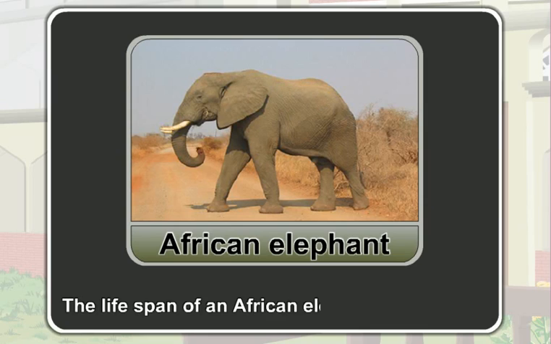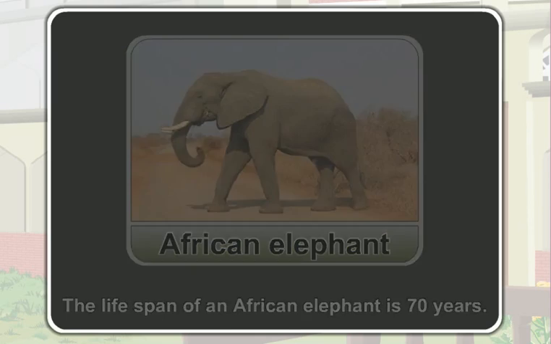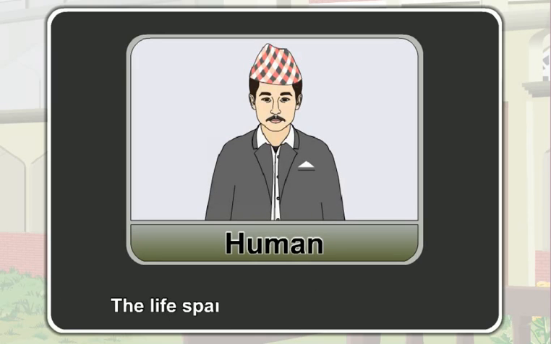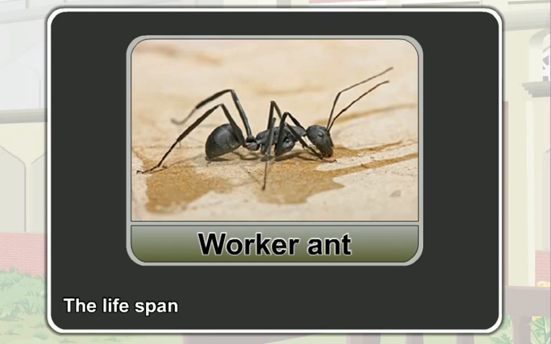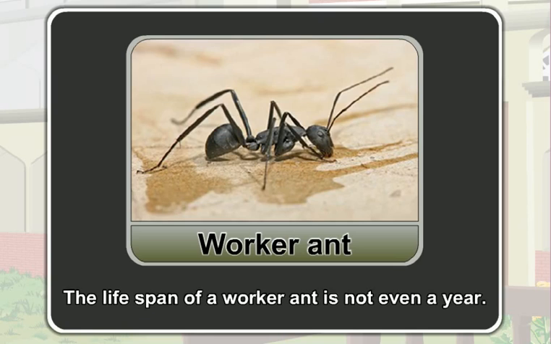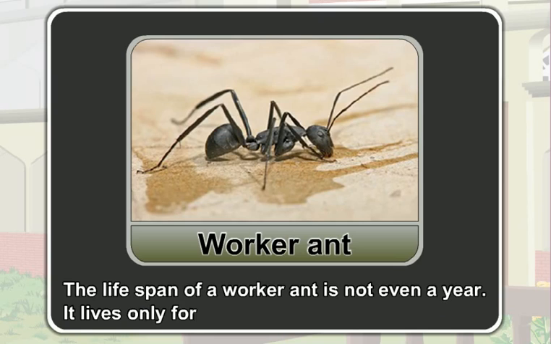The lifespan of an African elephant is 70 years. The lifespan of a human is 80 years. And the lifespan of a worker ant is not even a year. It lives only for 6 months.